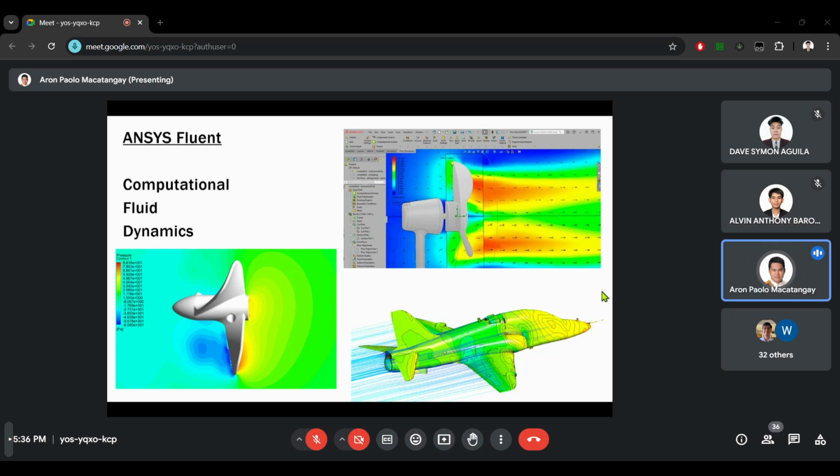Of course, you still need to have a real world application, real world benefit, but for your execution, instead of doing the real prototyping of the design, you can do the simulation.